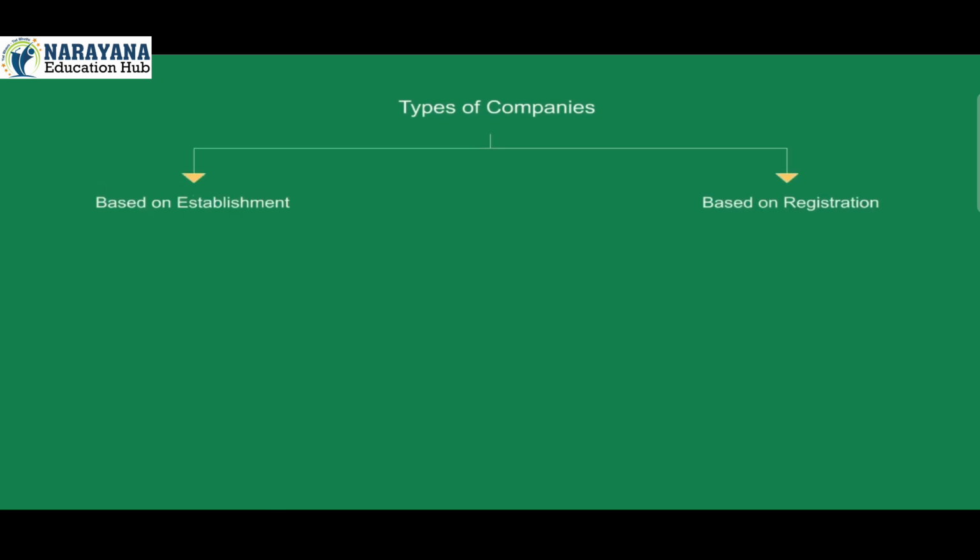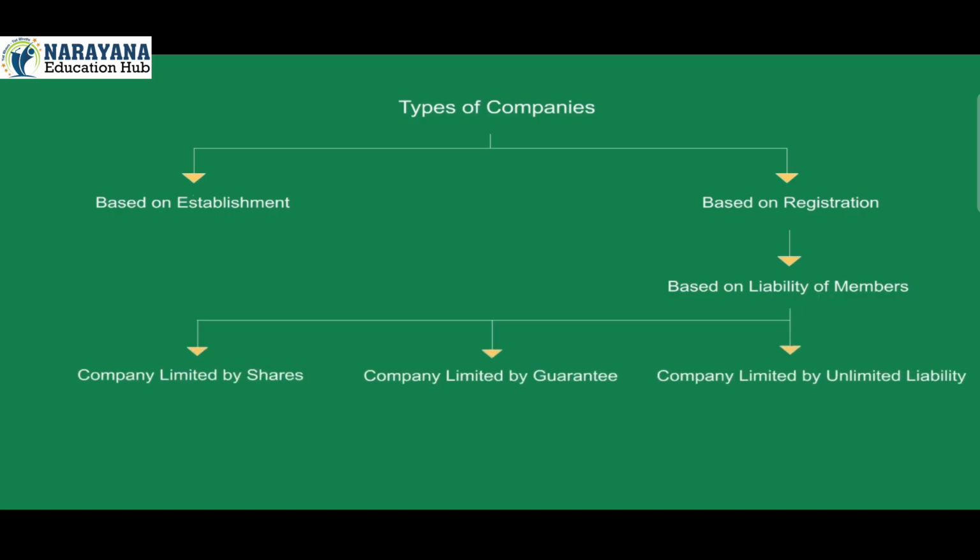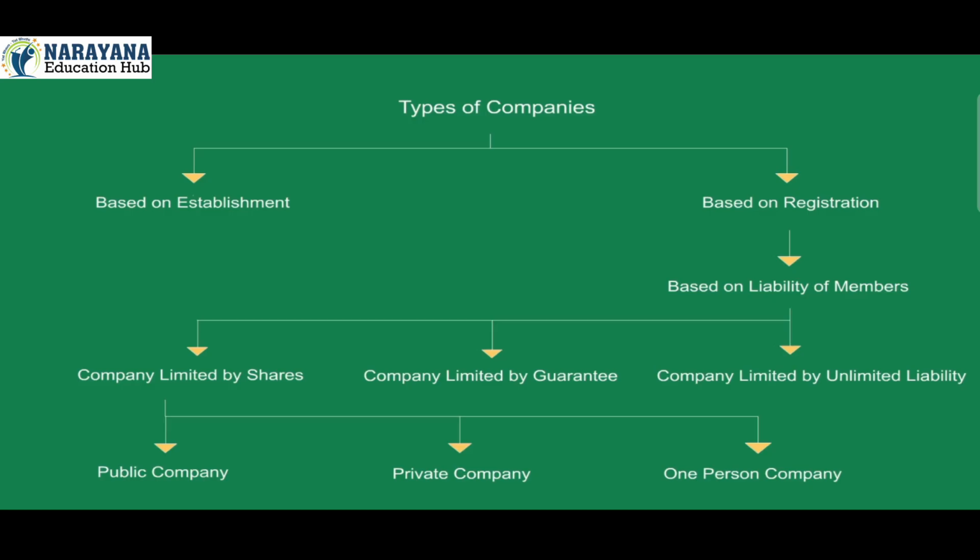Types of companies. Based on establishment. Based on registration. Based on liability of members. Company limited by shares: public company, private company, one-person company. Company limited by guarantee. Company with unlimited liability.